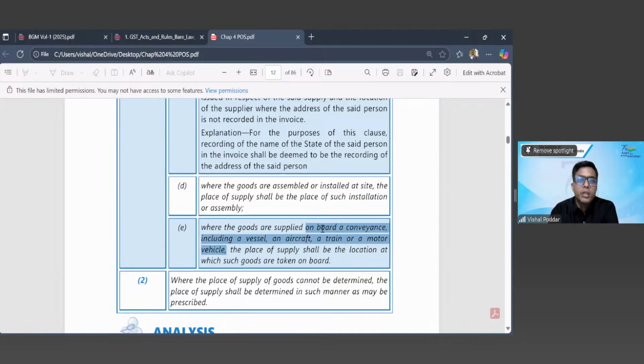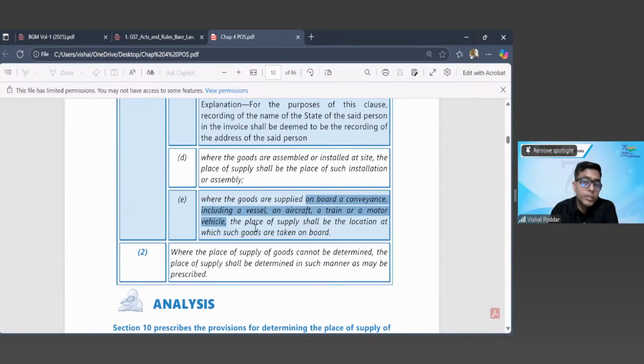See, that is the difference. The moment they chill it and give it to you, it becomes supply of service. Where it is given to you in a consumable form that you have to consume at that time, otherwise you will not be able to enjoy it, it is supply of service. But where it is given to you in such a form that you can consume it now, tomorrow, or the day after, generally in packaged form, it is supply of goods. Understand this. Now, once you have understood what will be covered, what is interesting to notice is the place of supply. The place of supply shall be the location at which such goods are taken on board.